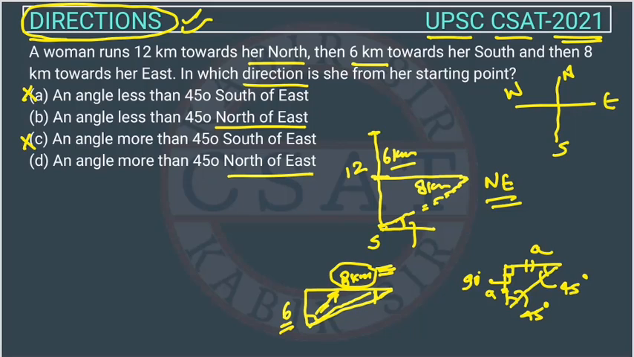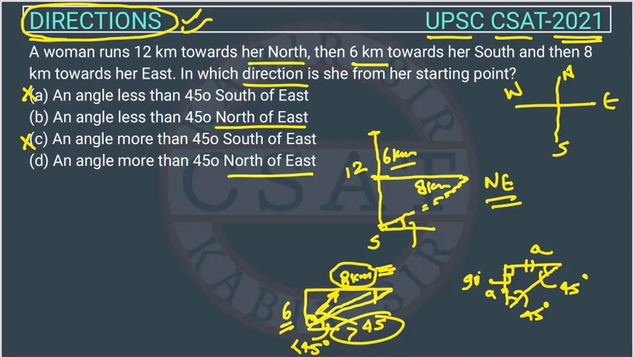So this will be greater than 45 degrees. If this angle is greater than 45 degrees, then the remaining angle will be less than 45 degrees, right? So are you getting this concept? I hope you guys are getting it. This angle will be greater than 45, and because the total is 90, the remaining one will be less than 45, right?